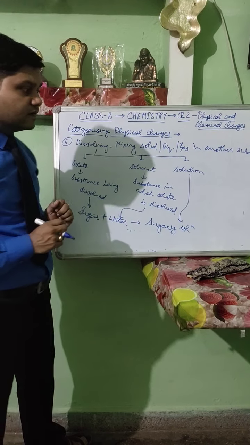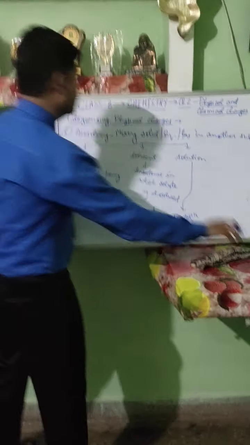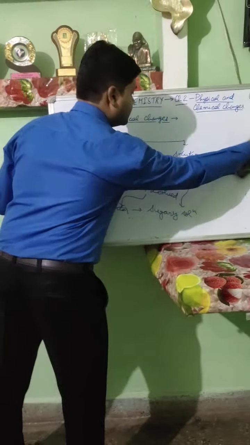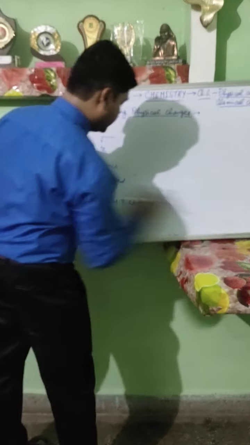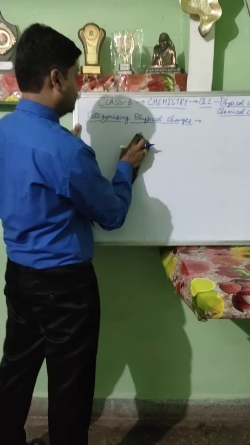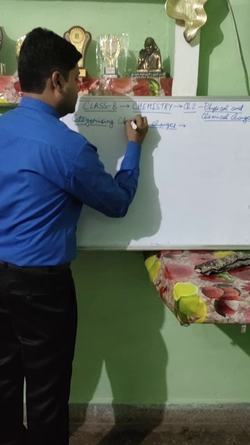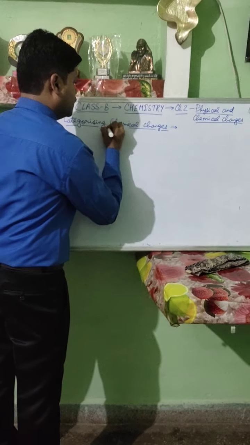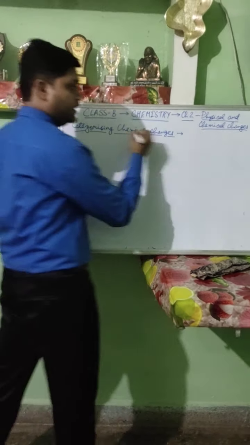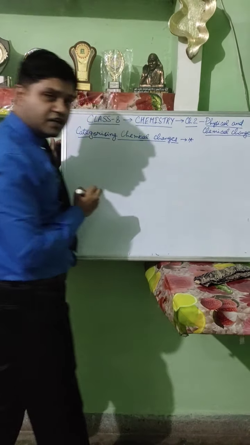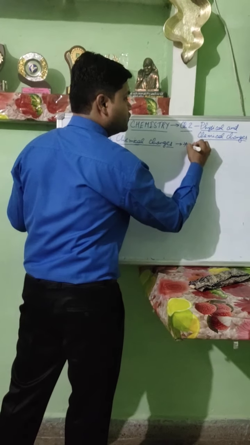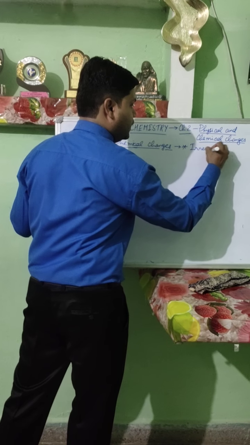Now let us discuss some of the important points of chemical changes. We all know it. What are chemical changes? Chemical changes are changes which are irreversible in nature.